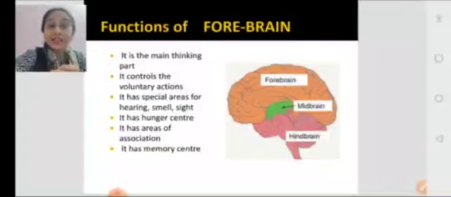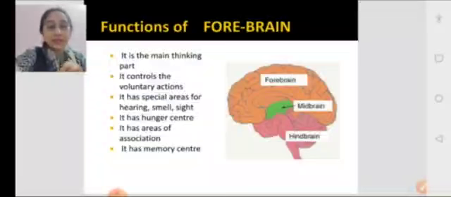What is an association area? All the impulses that we get will be connected, will be associated to take a decision. All the stimuli we obtain from the environment, we have to integrate them, we have to associate them, and then do certain voluntary actions, or even involuntary ones maybe. So this association area is very important. It's the most important part, I can tell you, of the forebrain. And it has another important part, that is the memory center. The memory center of the brain is present in the forebrain.